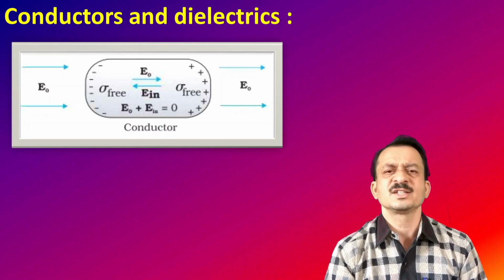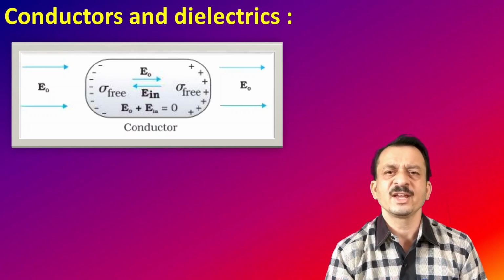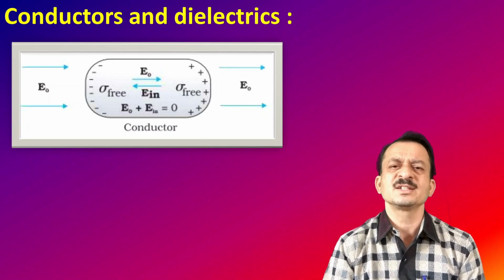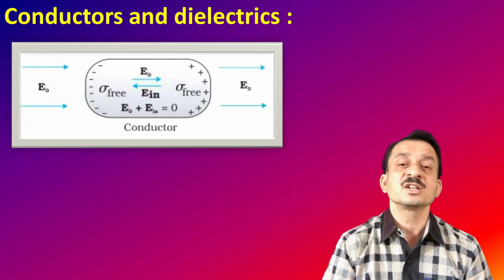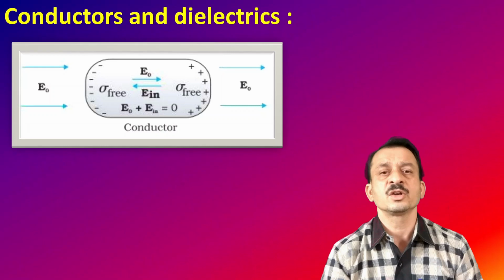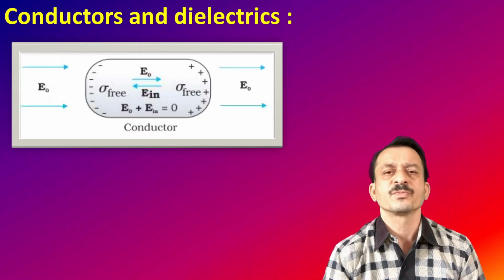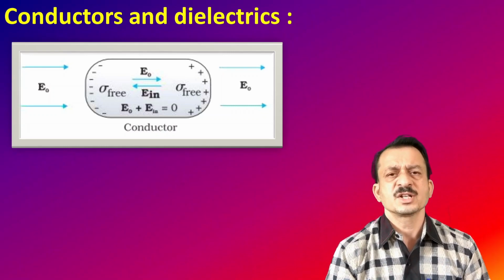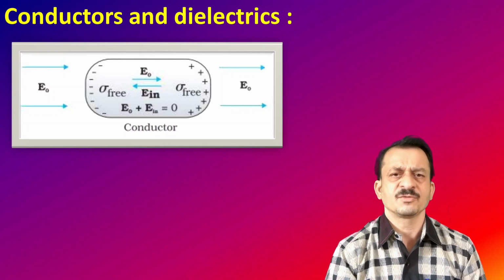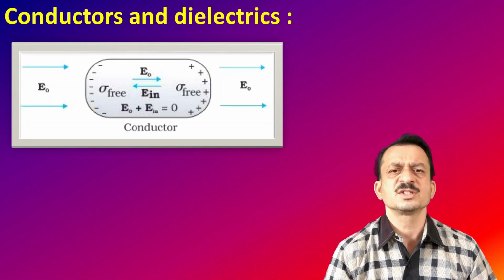The charge density is represented by sigma free. Here we write sigma free because it is due to the free charges, not due to bound charges. Since there are positive charges on the right side and negative charges on the left side, these charge densities constitute an electric field.